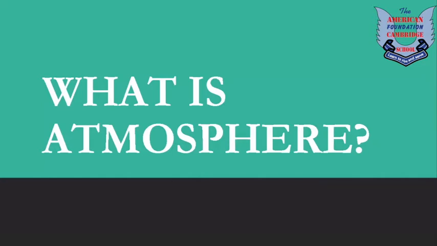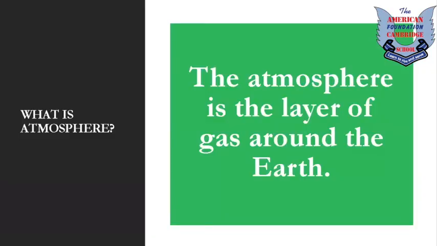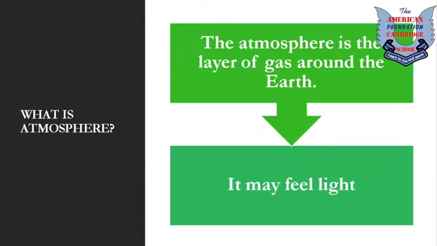So what is atmosphere? The atmosphere is a layer of gas around the earth. It may feel light. It might not seem like it, but air has weight. Anything with mass has weight, and we know air has mass because, for example, we can feel it when the wind blows. The total weight of the atmosphere exerts a pressure at sea level. Another example, when you lie flat out at the seaside to sunbathe, there are about 13,000 kilograms of the gas pressing down on your body. That's why your body feels some pressure.